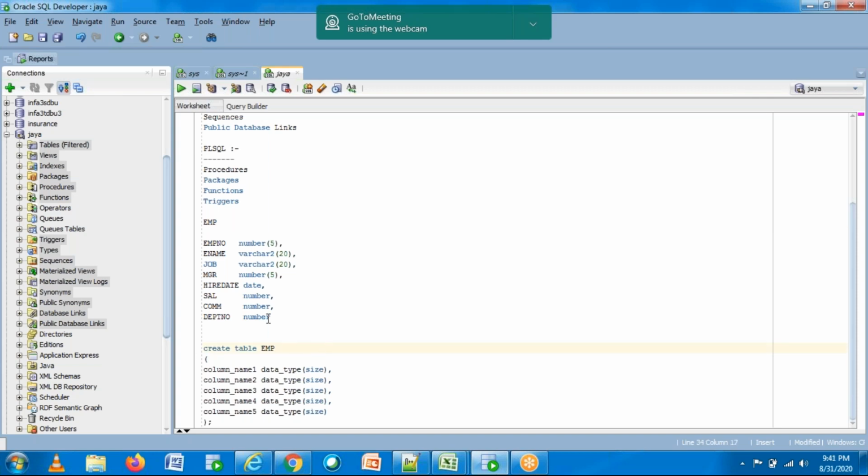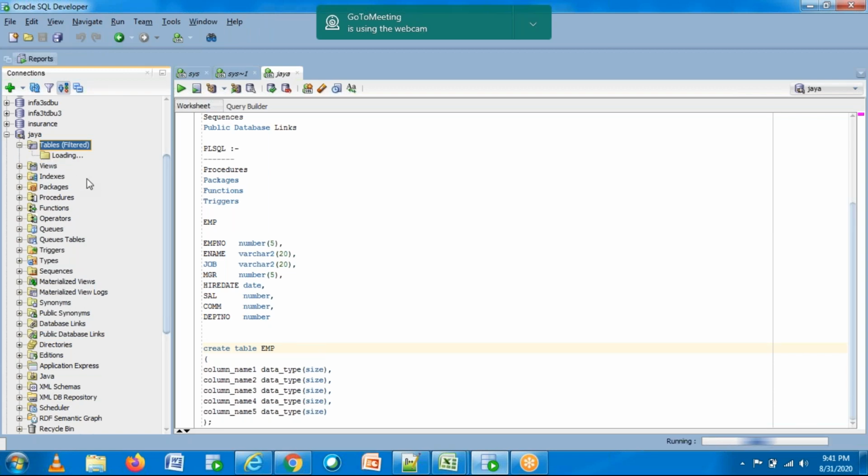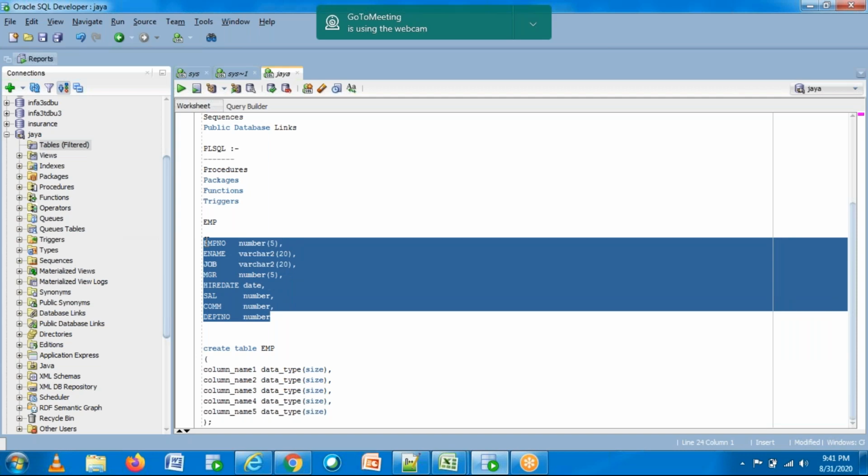This is my table name. And before creating this, try to observe whether you have any tables or not. So if you can expand this one, you can see the tables which are available under Jaya user. Okay, so currently you don't have any tables, right? Now let me create a table. If you have any questions, you can stop me.